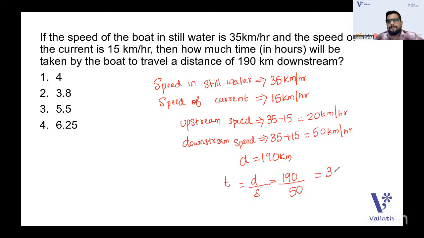So you can get the answer. 190 by 50 will be 3.8. Yes, and that is the answer. So 3.8 hours will be the correct answer. So you got the idea? Whenever you have upstream and downstream, the upstream speed will be x minus y, and the downstream speed will be x plus y, right?